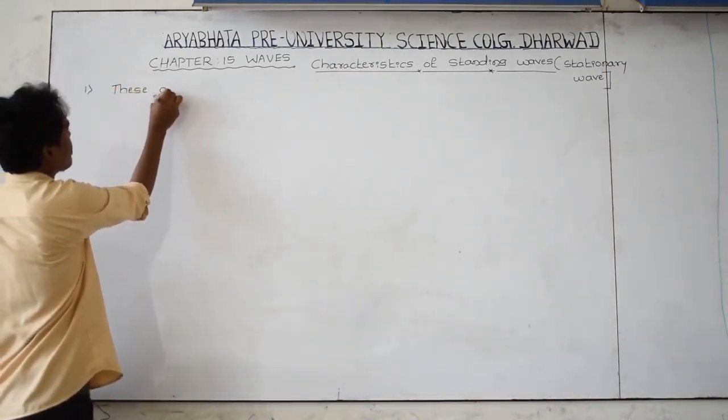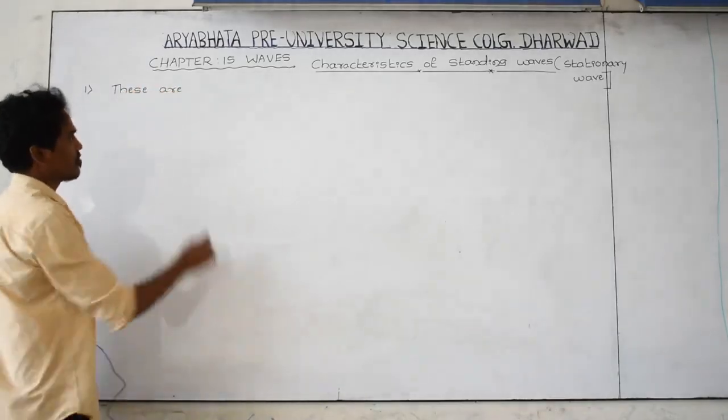These are the waves, which means standing waves.